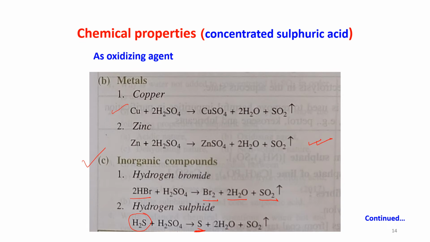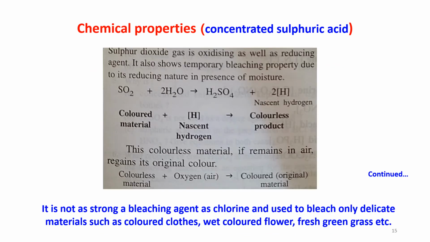Concentrated sulfuric acid. Now in the previous reactions we have seen that SO2 is produced with H2O. Now sulfur dioxide gas acts as an oxidizing as well as a reducing agent. It also shows temporary bleaching property due to its reducing nature in the presence of moisture. What is happening when SO2 is reacting with H2O? It is forming H2SO4 plus 2H, which is nascent hydrogen.